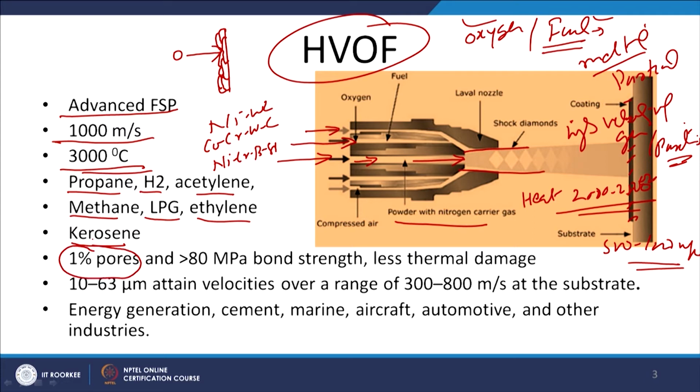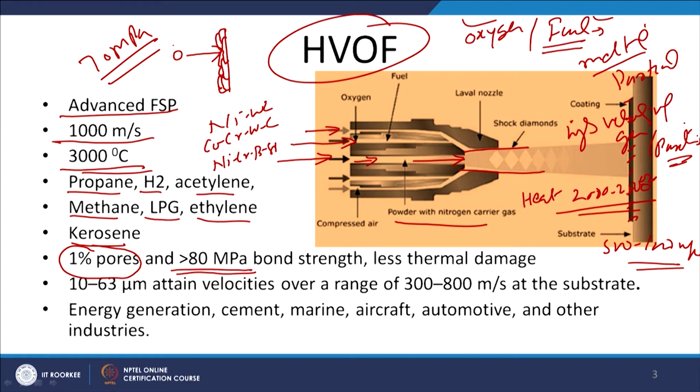So the porosity in these coatings, in HVOF coating, is less than 1%, and high velocity impingement with the surface of the substrate or already deposited material leads to very good coating substrate bond strength, greater than 80 MPa. We know that the minimum acceptable coating substrate bond strength is 70 MPa, but when this process is effectively applied, we get much higher coating bond strength.